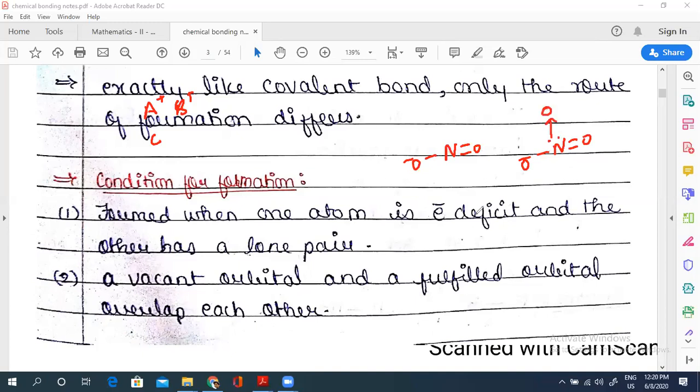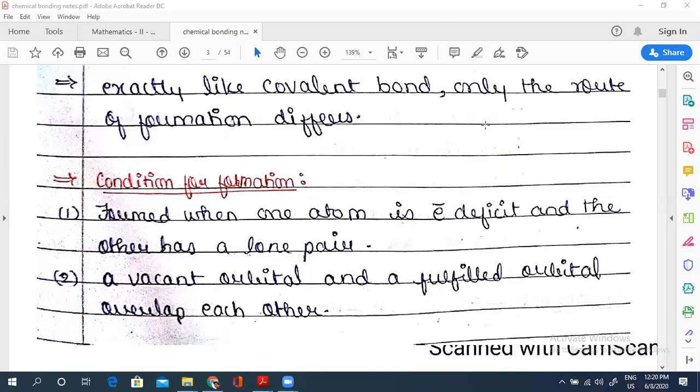By making these 3 bonds, the octet of nitrogen is already filled, right? So if its octet is already completed, it will have a tendency to give its lone pair to the electron deficient element. Now that bond, the bond represented by an arrow, is called a coordinate bond or dative bond. Condition: the accepting element should only have 6 electrons.